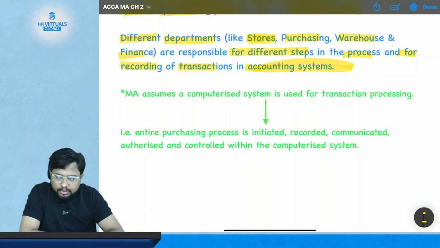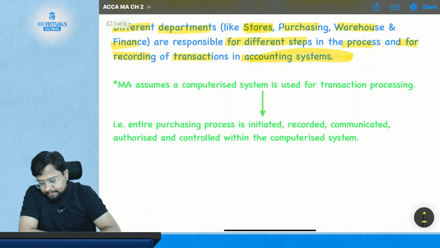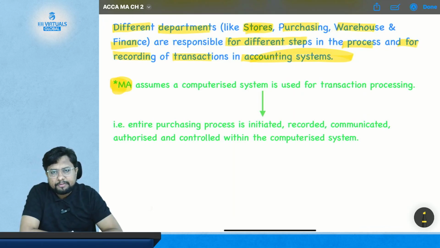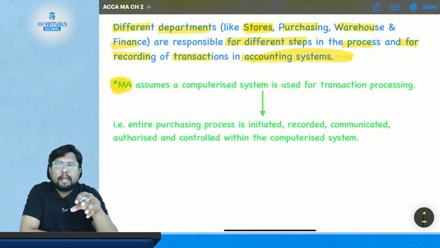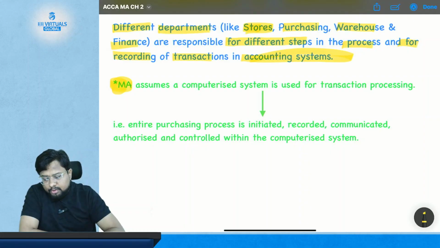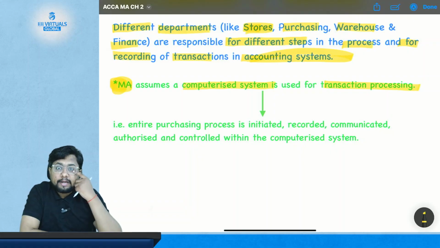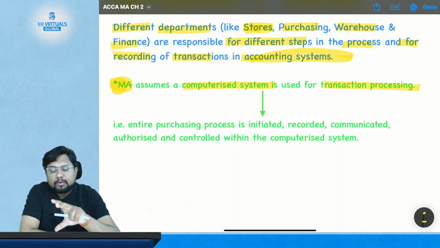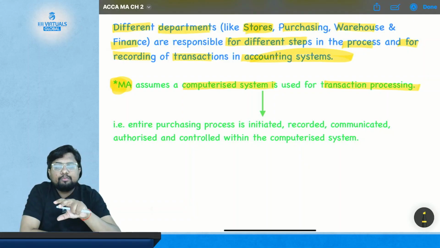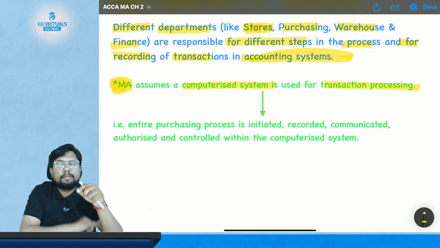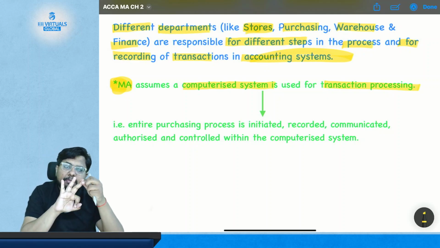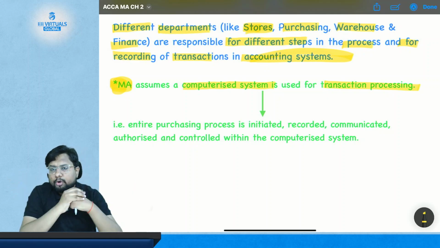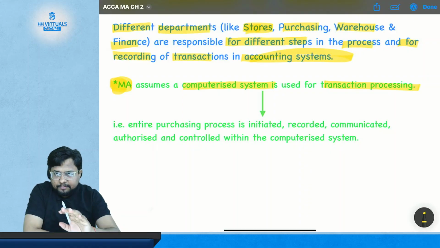Okay. Now the important point: MA means what? Your subject, management accounting. So whenever we write MA, it means management accounting. So MA assumes a computerized system is used for transaction processing. In the entire syllabus, in the entire course, your subject MA assumes that a computer system is used for all these processes, that is purchase, receiving, payment, everything will be recorded in a computerized system. So this is the assumption of your course.